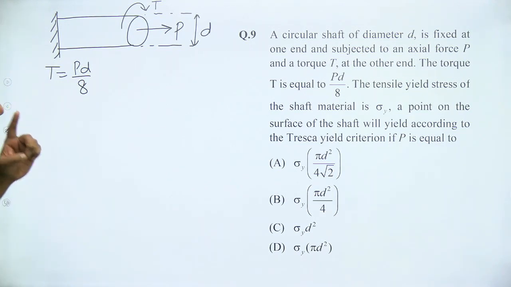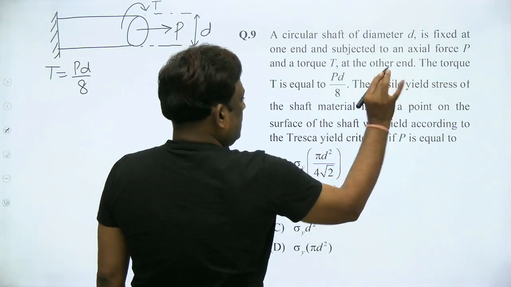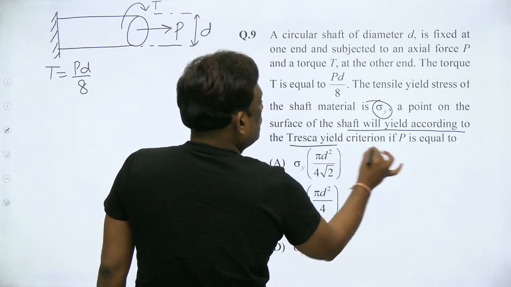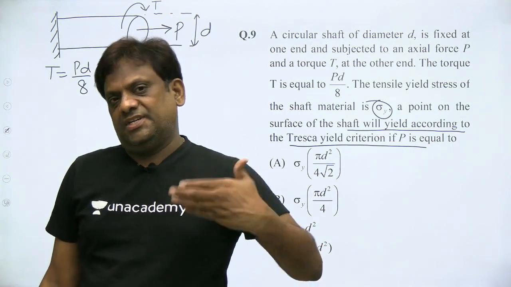The tensile yield stress is sigma y. The shaft will yield according to Tresca theory. Tresca means maximum shear stress theory.